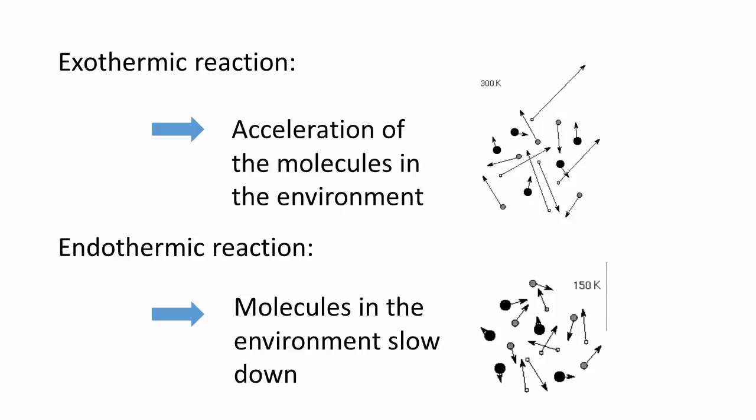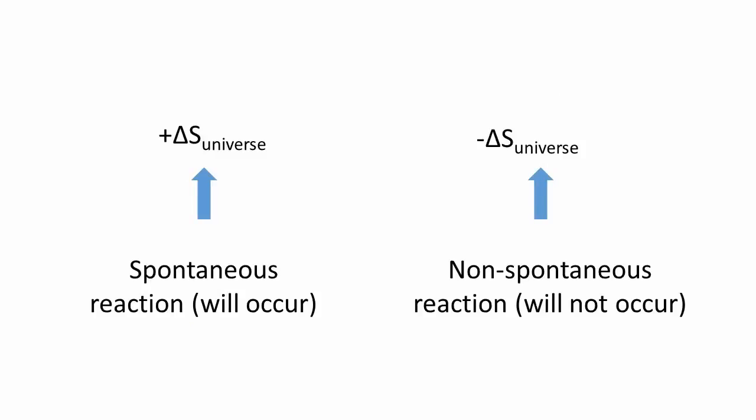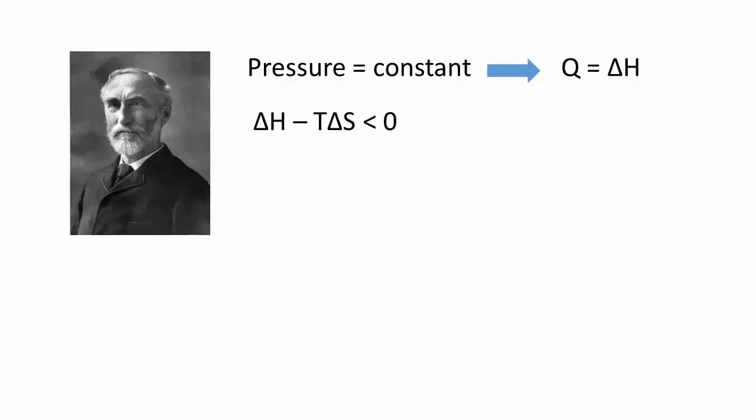We can calculate this effect, but is there an easier way to determine if the overall entropy change of the universe is positive or negative, or in other words, determine if the reaction will occur or not? The answer is yes. Gibbs studied reactions occurring under a constant pressure. In this regime, the value of the heat transfer is equal to the enthalpy change. Substituting this within the expression for the entropy change of the surroundings, Gibbs finished with an expression that includes only the enthalpy and entropy changes within the chemical reaction itself. Everything is now focused within the system.